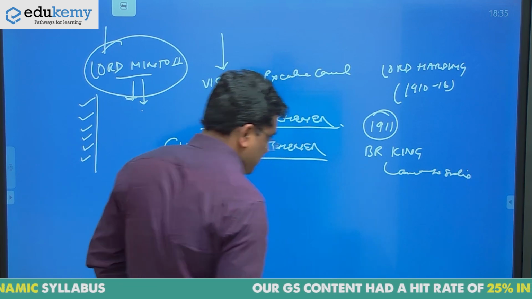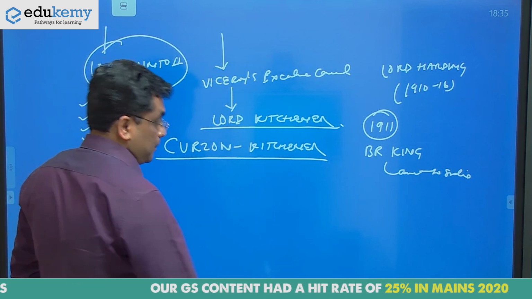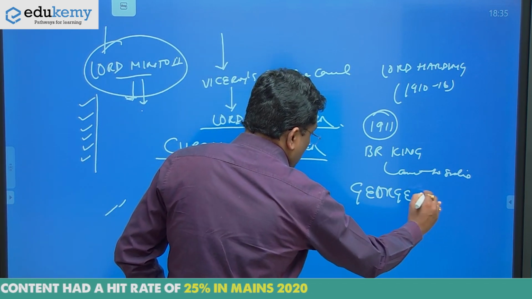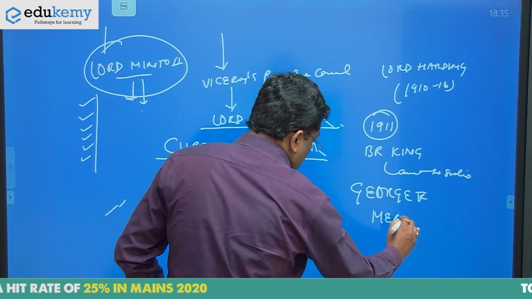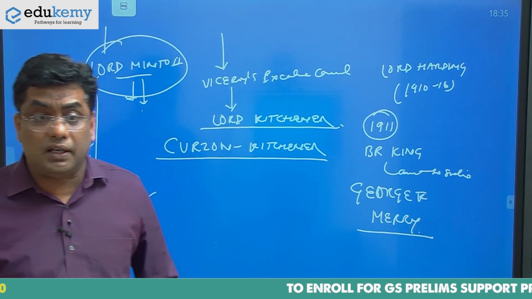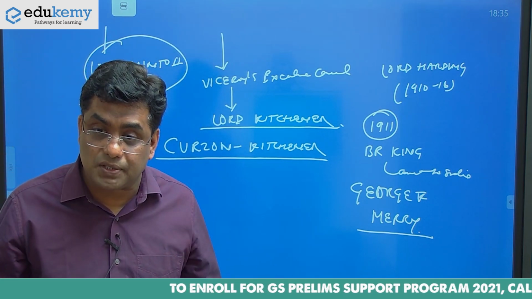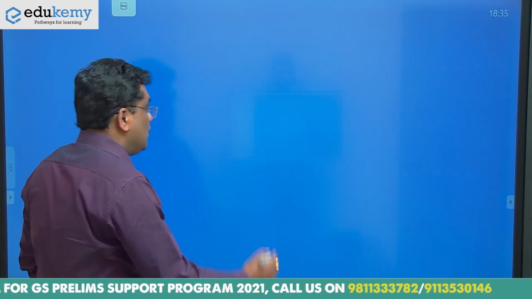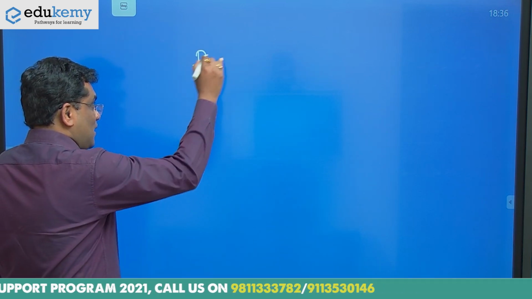First time you can see. British King George V and Queen Mary came to India. And a Grand Delhi Darbar was organized. So the Delhi Darbar was organized. Delhi Darbar.